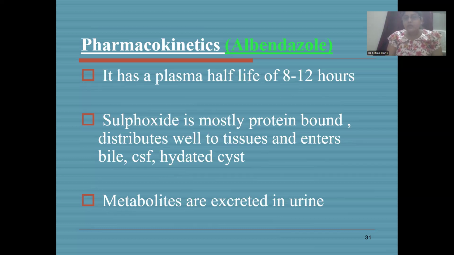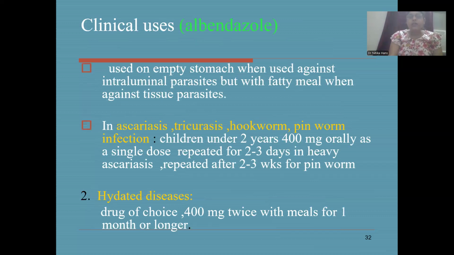Sulfoxide is mostly protein bound and it distributes well to tissues and enters bile, CSF, and hydatid cyst. Metabolites are excreted in the urine. Clinical uses: it is used on an empty stomach when used against intraluminal parasites, but with fatty meals when used against tissue parasites. Because when it is to kill the intraluminal parasites, then we give it on an empty stomach. But to kill the tissue parasites, we have to give it with a fatty meal.